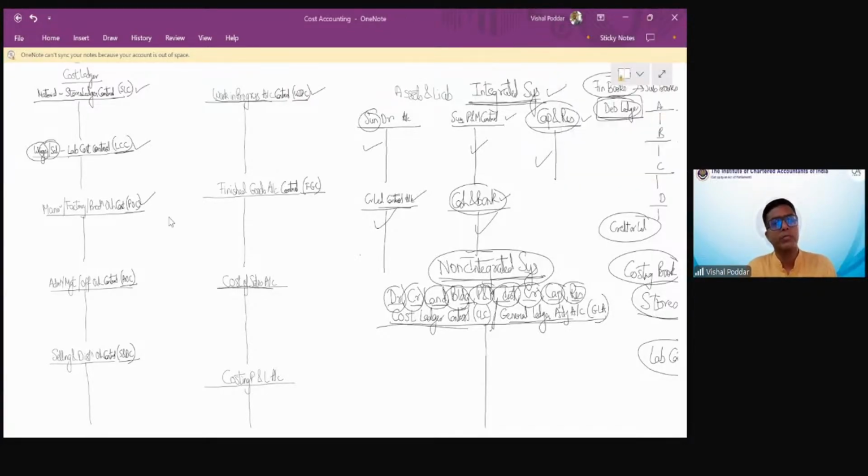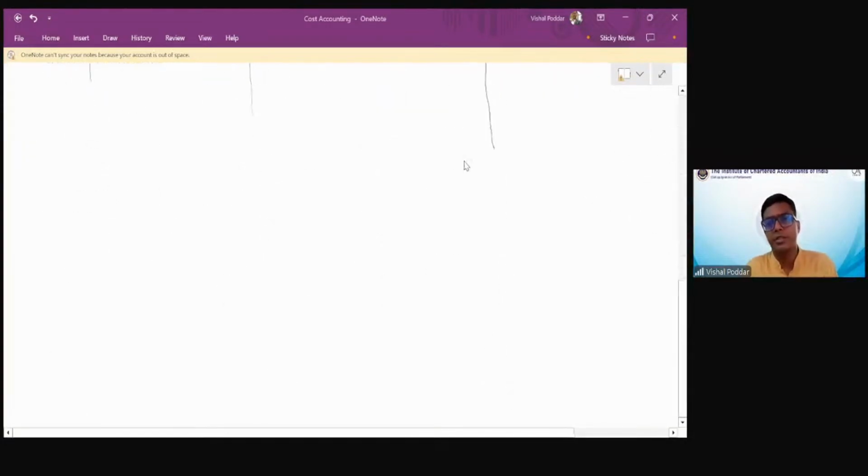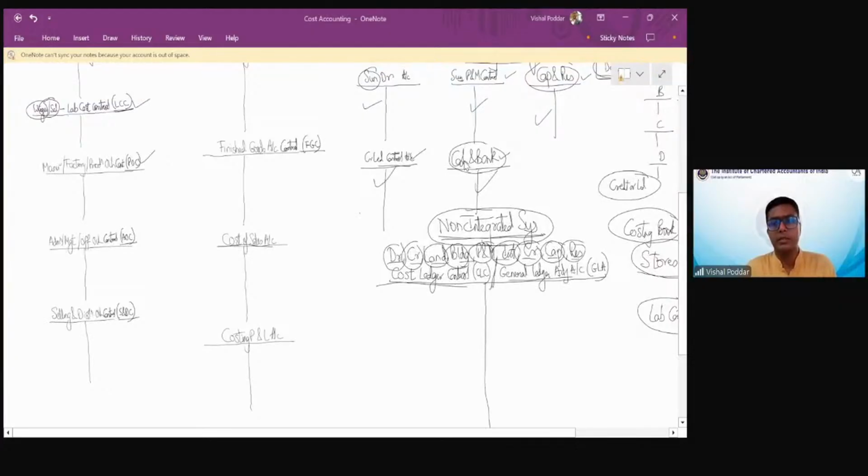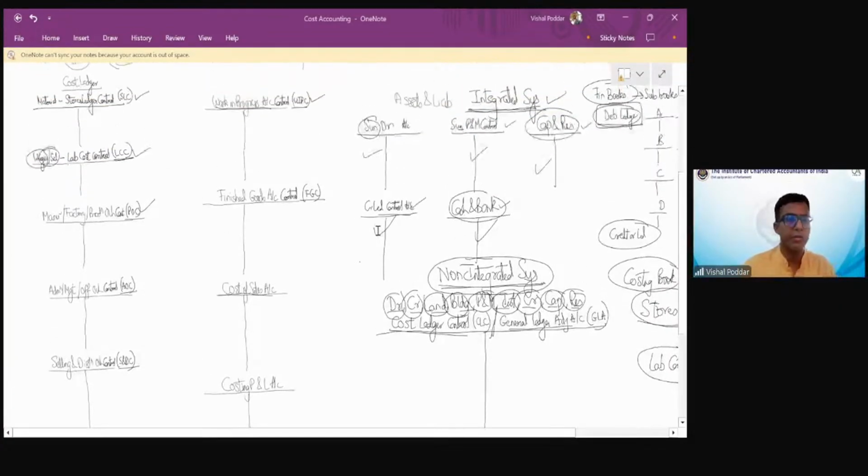Fine. Okay, students, now you have to give me entries for cost accounting, right? My first transaction is purchases. What will be the journal entry that you will pass here in cost accounting if the transaction says purchase? Obviously, purchases of what? Of materials.